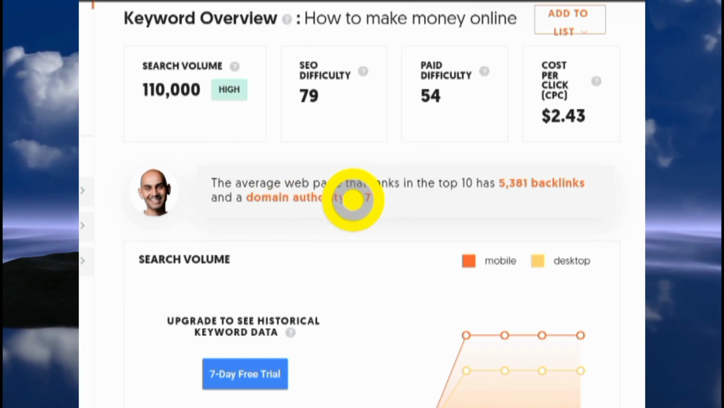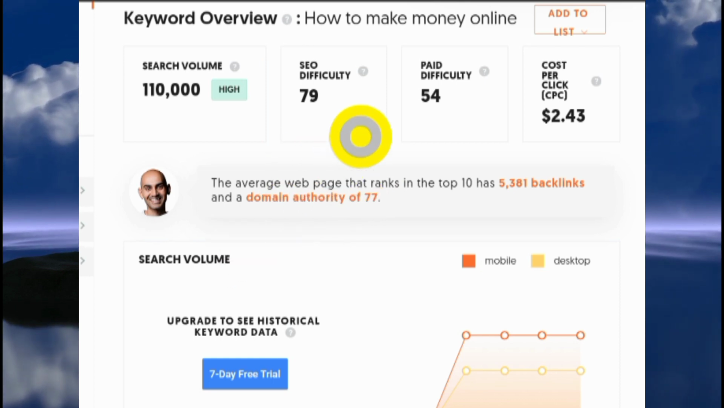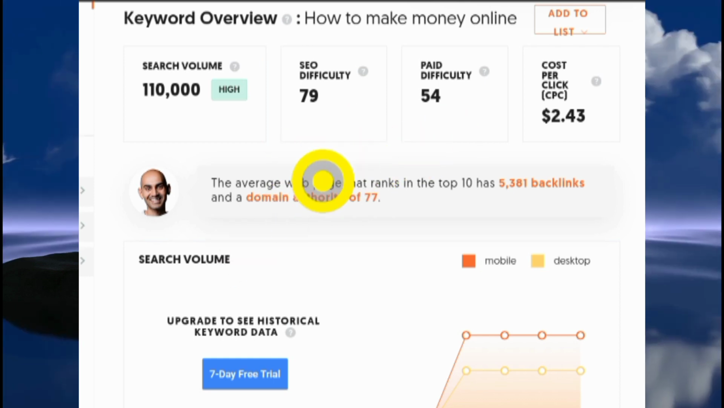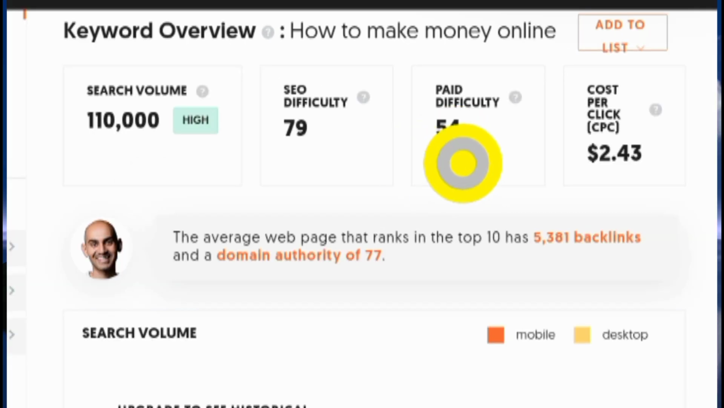This is why a lot of people quit. They say it's not possible because they find it difficult to rank the article on Google. So I'm going to be showing you what you need to do to make this thing work. The next thing here is paid difficulty. As you can see, this is 54. This tells you how difficult it is if you want to actually run an ad on this topic. We don't want to spend money, we want to do everything for free here.